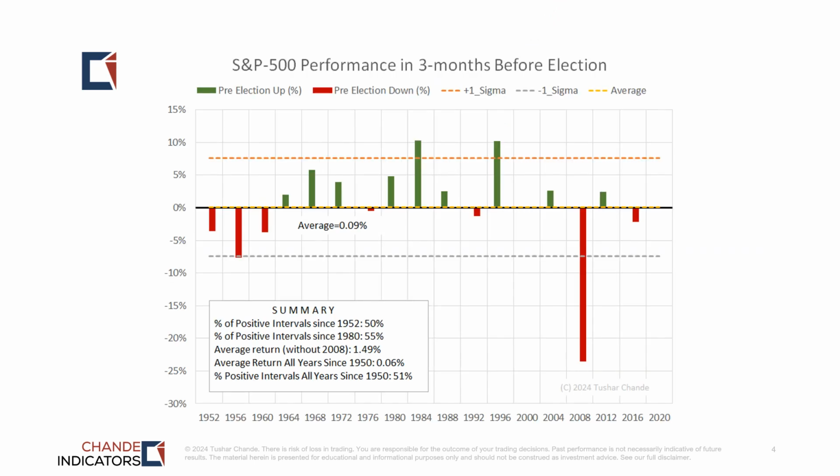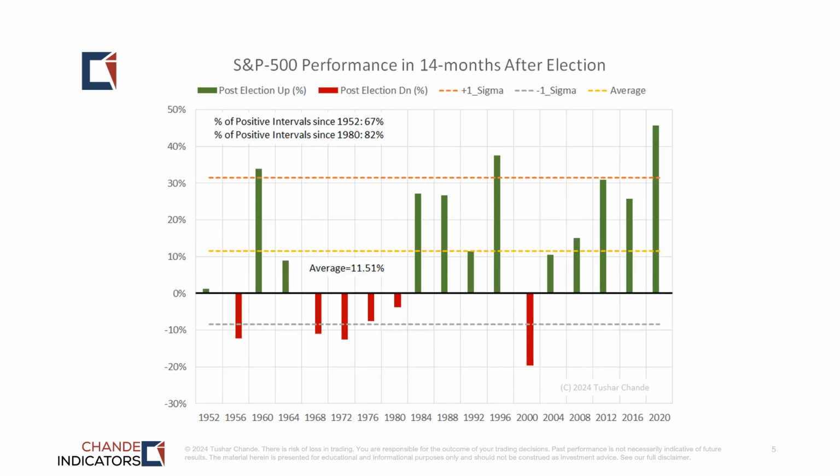So this slide summarizes the cumulative performance in the August, September, October time period in the 3 months before an election. The vertical axis is the cumulative return, and these are the election cycles. And the average return was only 0.09%. So returns in the 3 months leading into the election were essentially flat.